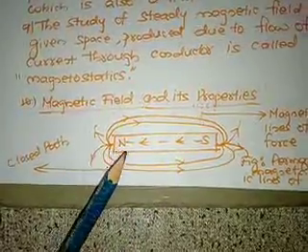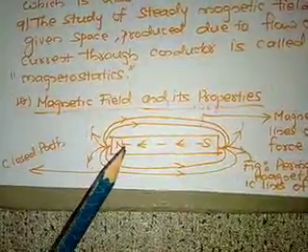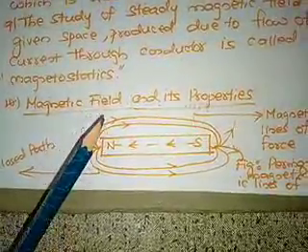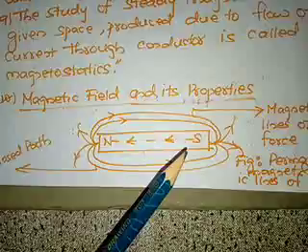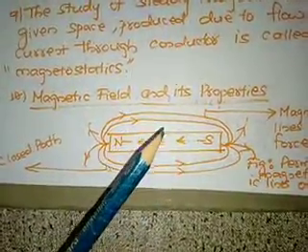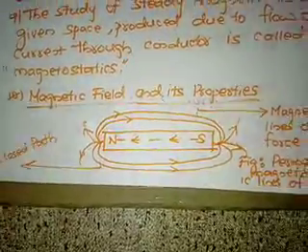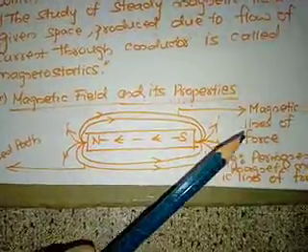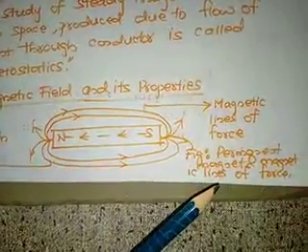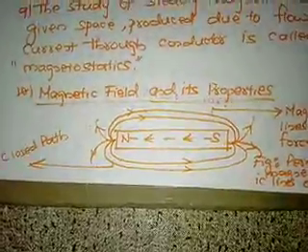Surrounding this magnet there are imaginary lines of force, which start from the north pole and end at the south pole. These imaginary lines of force are called flux lines, magnetic flux lines, or lines of force. So I have written here magnetic lines of force for this permanent magnet.